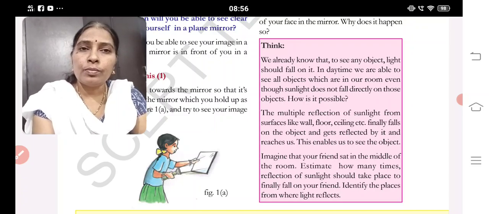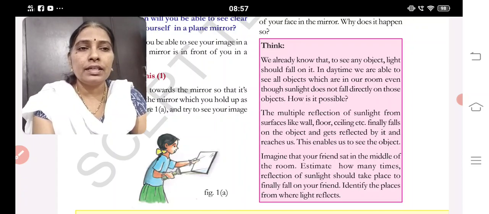Even when light is not falling directly on an object, we can see the object clearly. How is it possible? Sunlight falls on the walls and mirrors, reflects, falls on the object, and reaches our eyes. In this way we can see objects during the daytime.